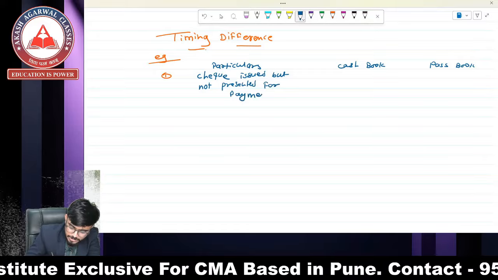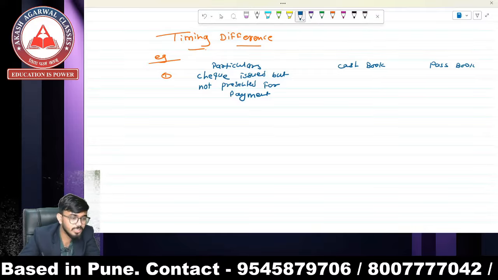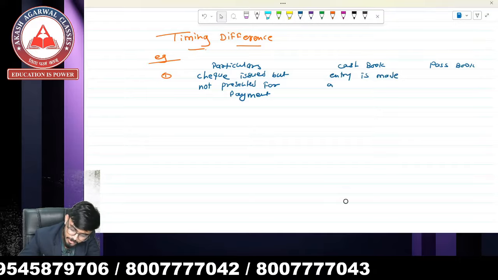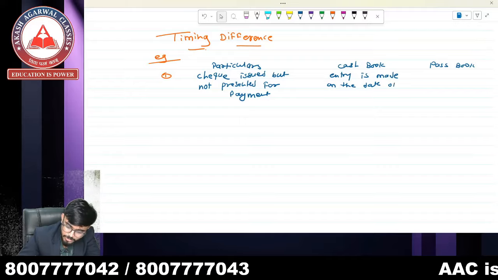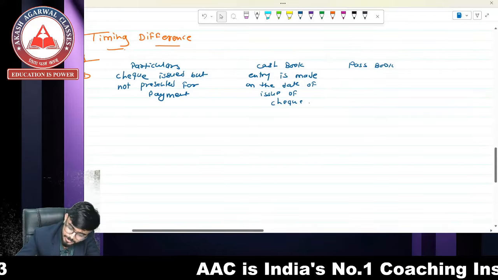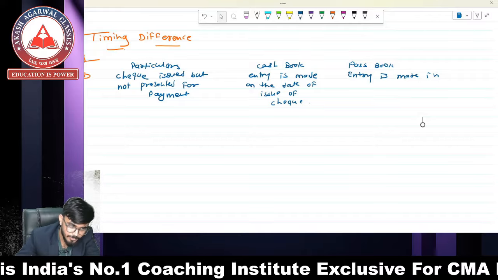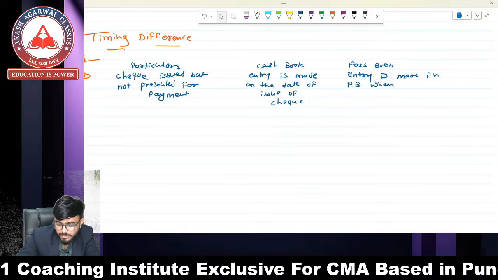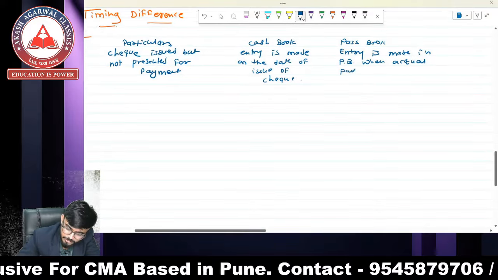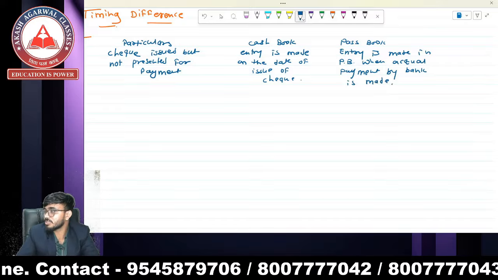So we have issued the check. When we pass the entry of this transaction in the cash book, the entry is made on the date of issue of the check. And in the passbook, the entry is made when actual payment by the bank is made, right? So there is going to be a difference in cash book and passbook.